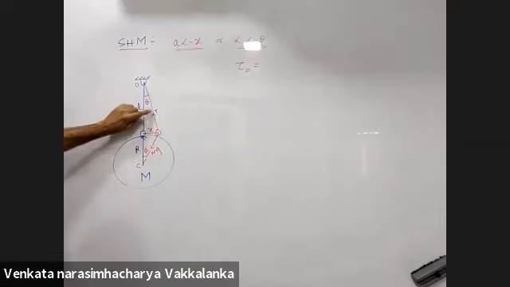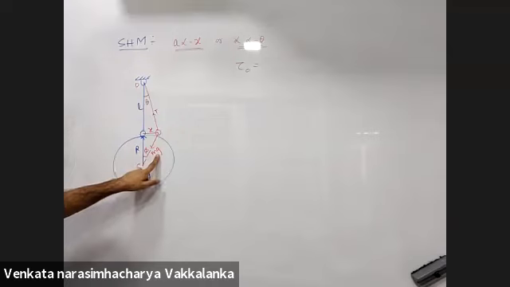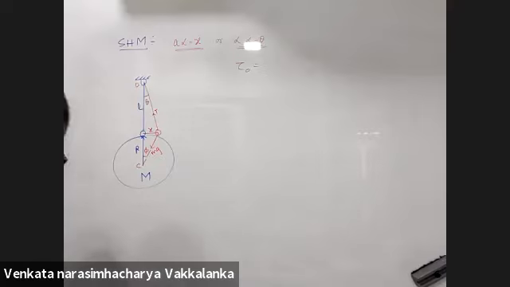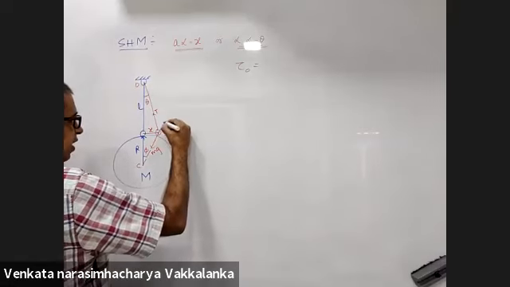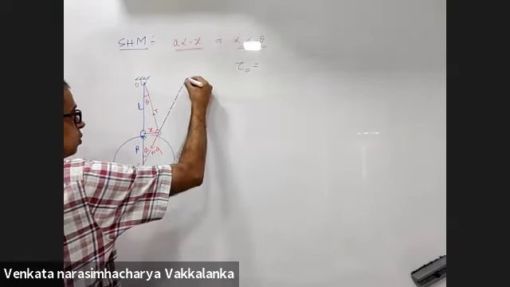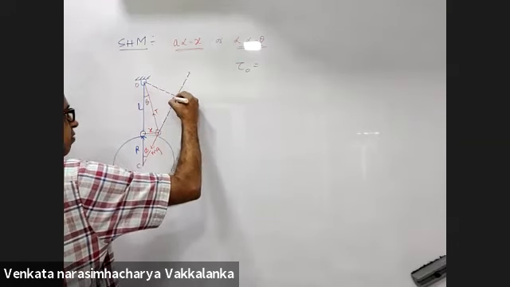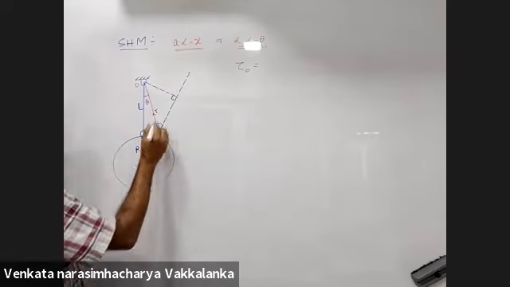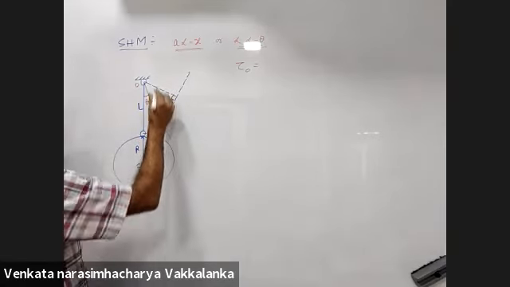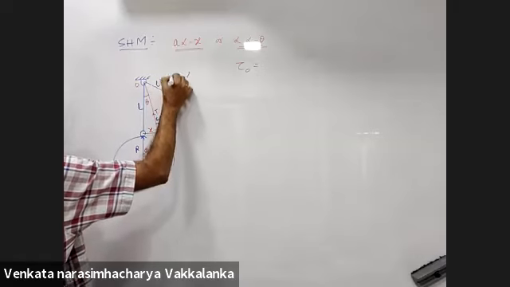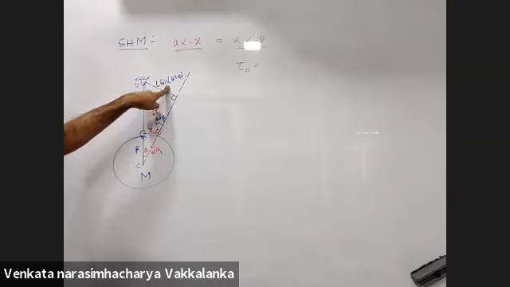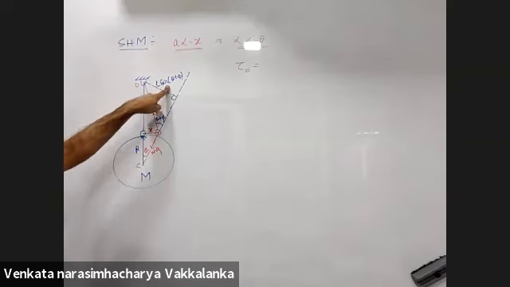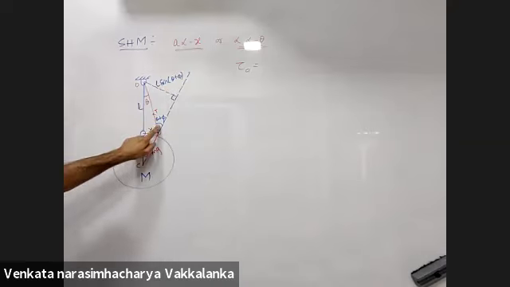There are only two forces on the bob: one is tension, the other is mg. Mg will be passing through the center of Earth. Tension will not produce any torque, but for mg, if I extend the line of action of the force and drop a perpendicular from O, this angle is theta plus phi, so the perpendicular distance is L sine of theta plus phi.